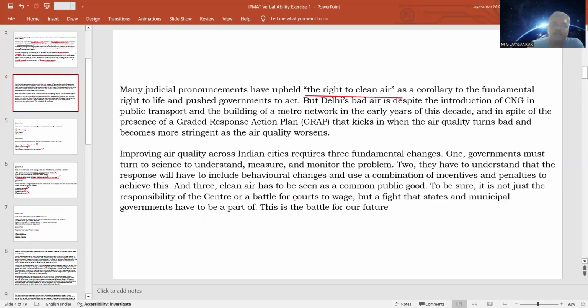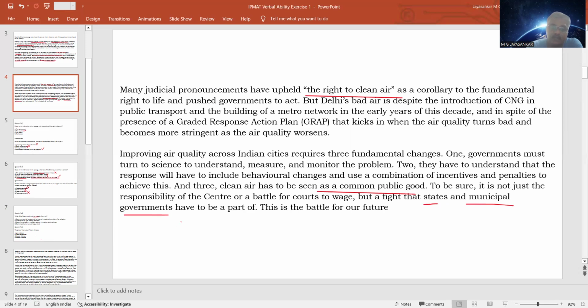See the last para. It says that governments should turn to science to understand and monitor the problem. Then they have to inculcate certain changes in the behavior of the people, and they have to implement some incentives and penalties to fight the problem of pollution. And the third one is it should be seen as a common goal. Means don't think of this particular fight as a responsibility of only the union government or the courts. It is a fight that state governments as well as municipalities should be part of.